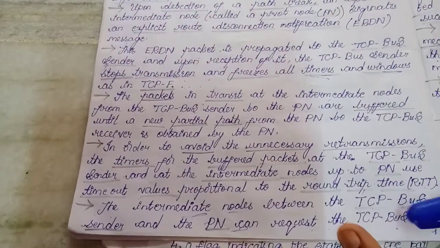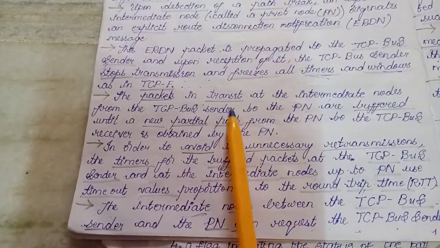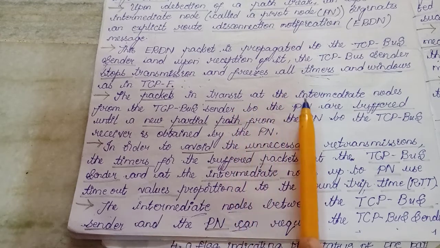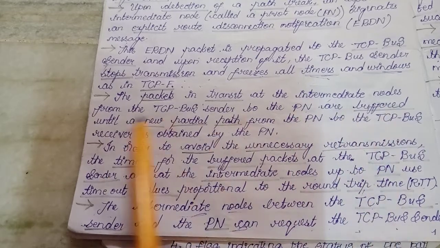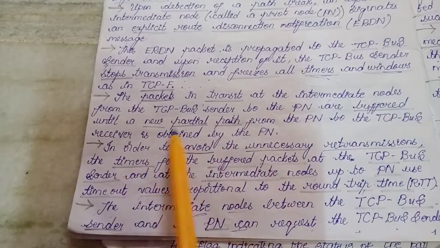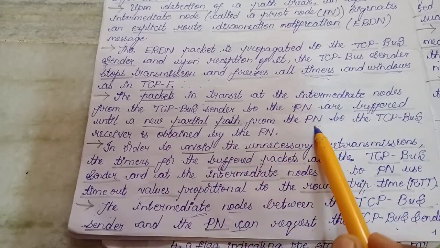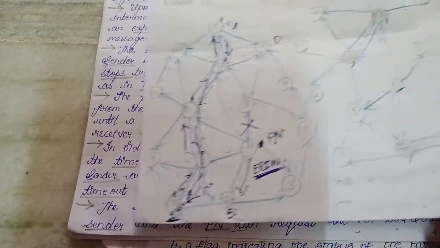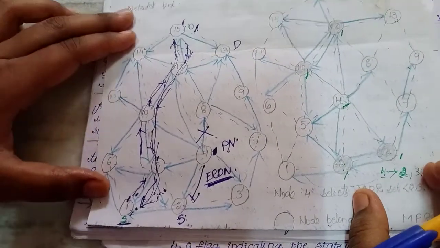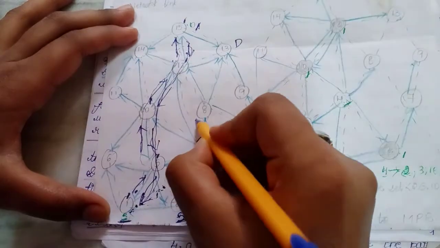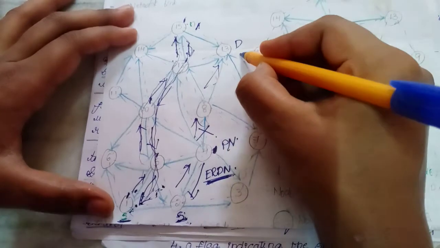Next point. The packets in transit, meaning the packets which are in the process of transmitting from source to destination, at the intermediate nodes from the TCP-BuS sender to the pivot node are buffered until a new partial path from the pivot node to the TCP-BuS receiver is obtained by the pivot node. I'll explain it to you. For example, let us consider again the sender is sending some packets to this destination.